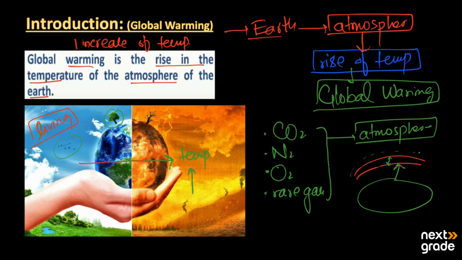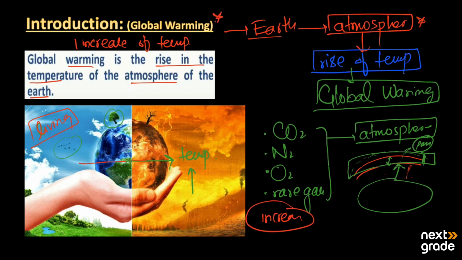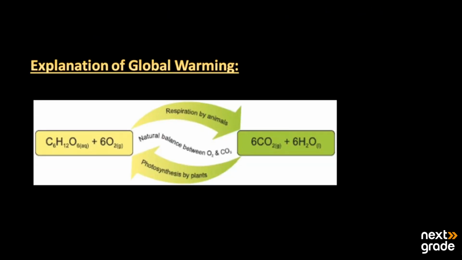With the passage of time, that carbon dioxide concentration is increasing and making a tough layer, which does not allow much heat to pass through or to return back to space. In turn, that heat keeps adding up in the atmosphere where we live and it results in an increase of the temperature. This increase of temperature is called global warming. Then we have the explanation of global warming.